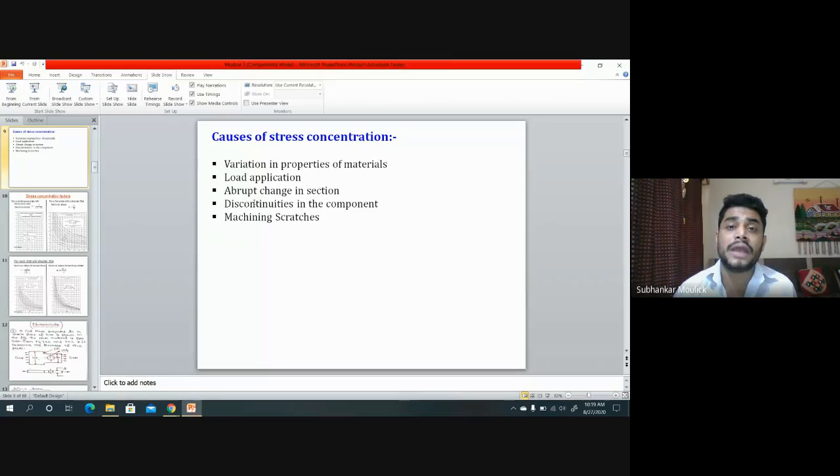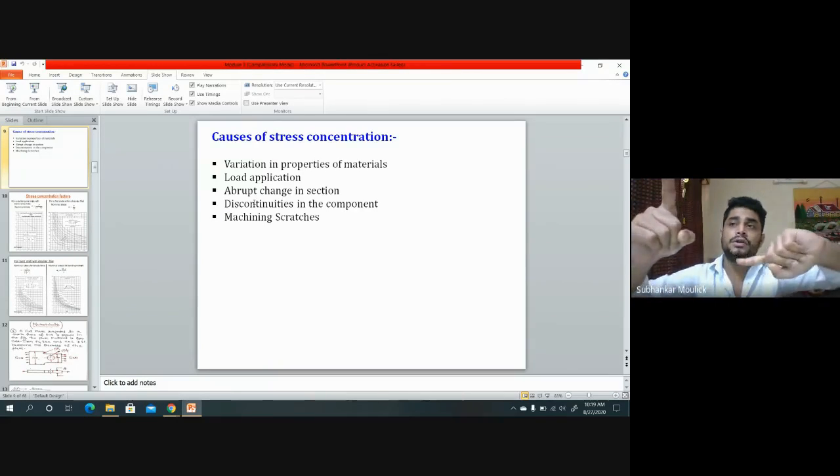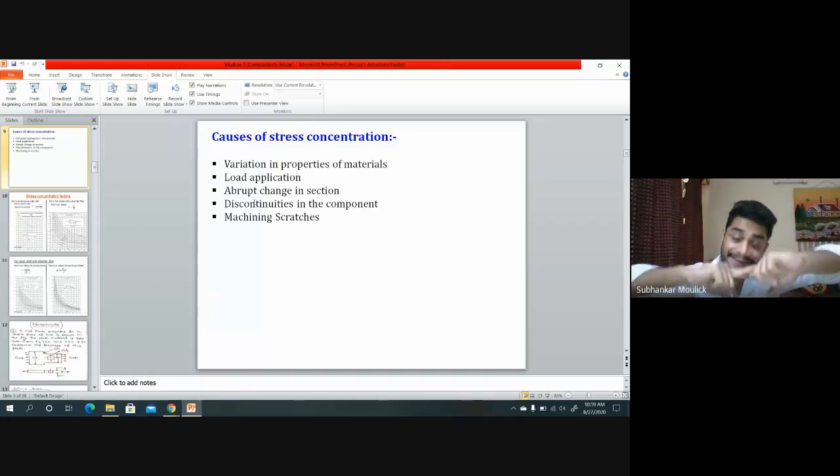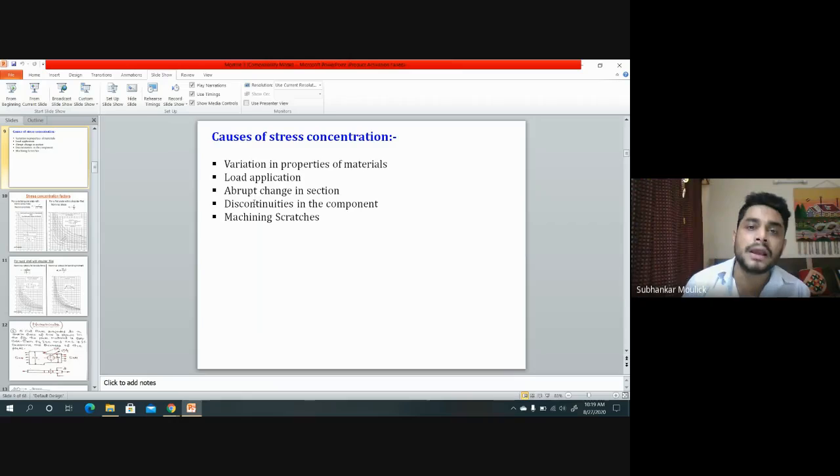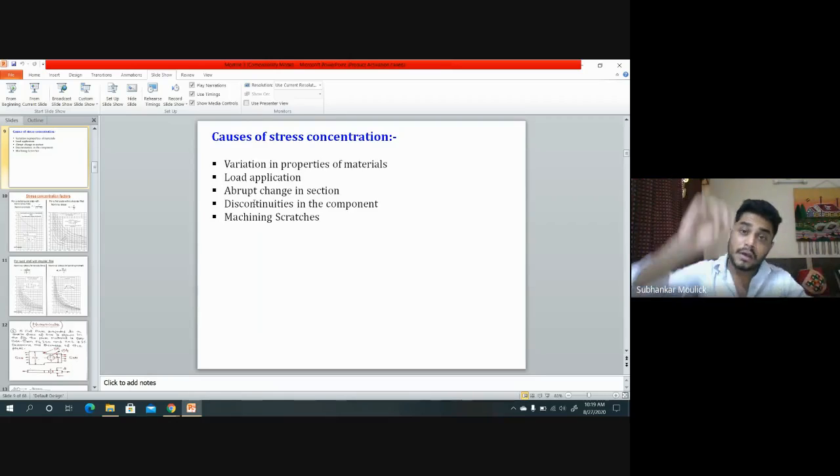For example, if you take gear teeth, in gear teeth, the two teeth mesh with each other. At that point, load is acting, because you put a gear in a particular machine. So when the machine is in working condition, the machine will supply some load to that particular gear mechanism. When the two gear teeth mesh, that load is acting on that particular point, as a result of which that will be the critical portion. So from that portion the gear may fail.